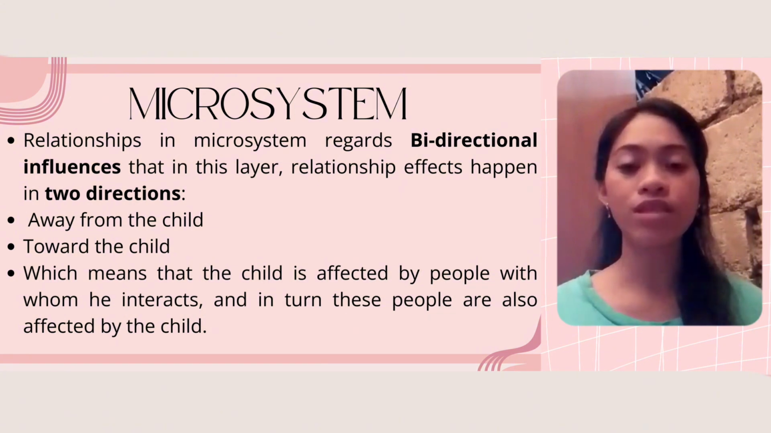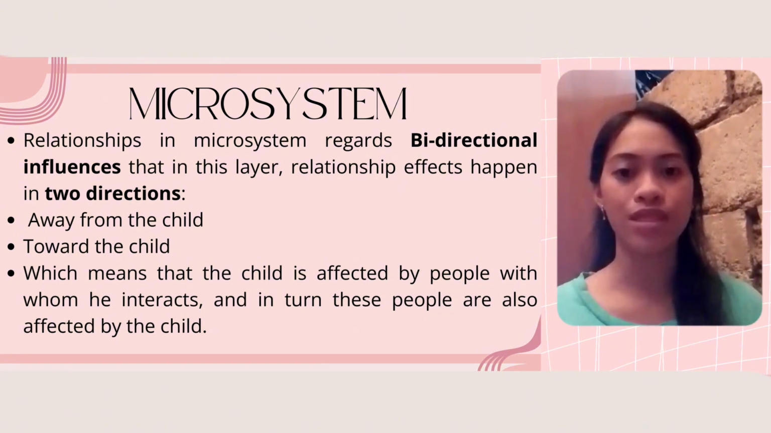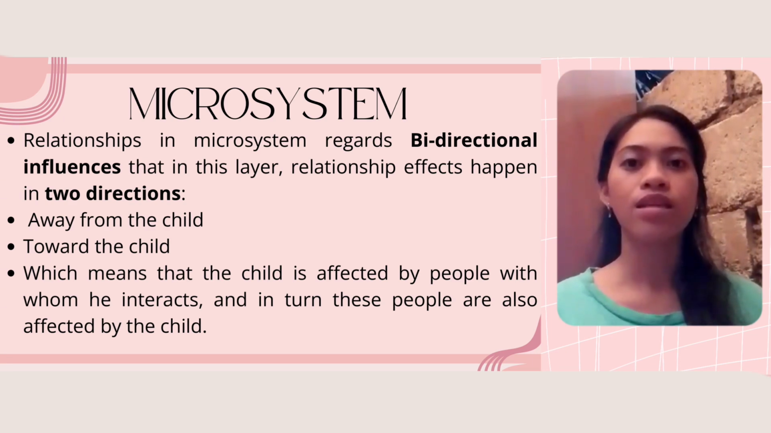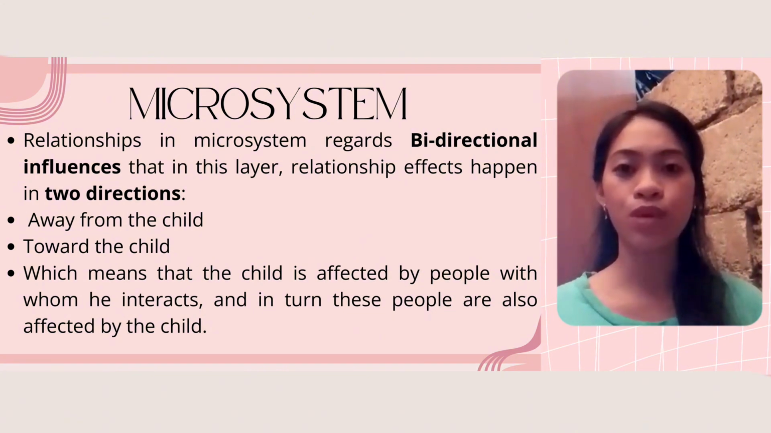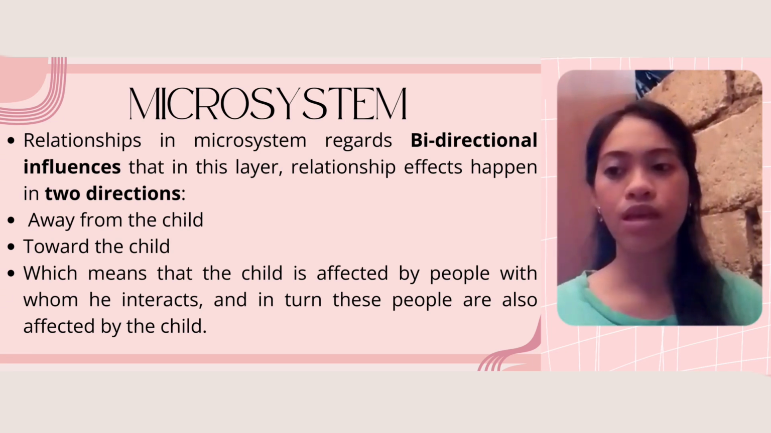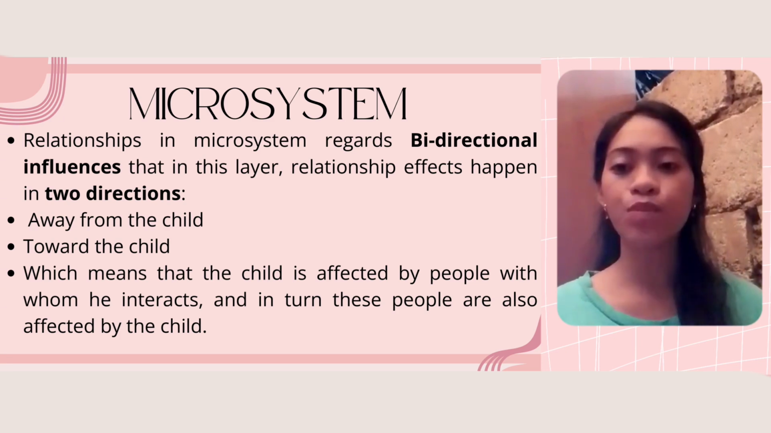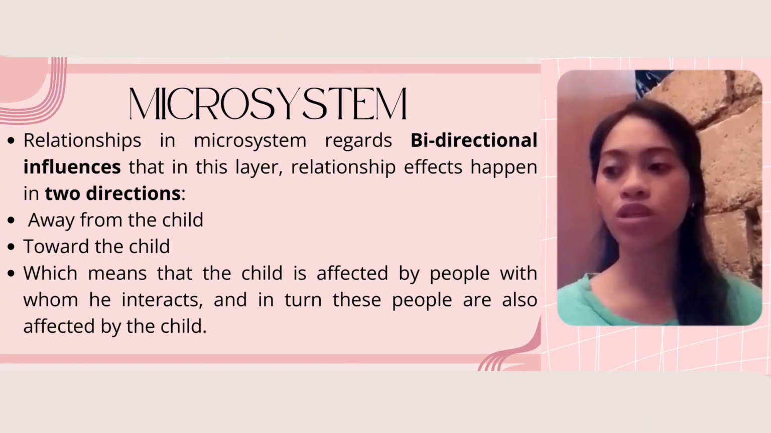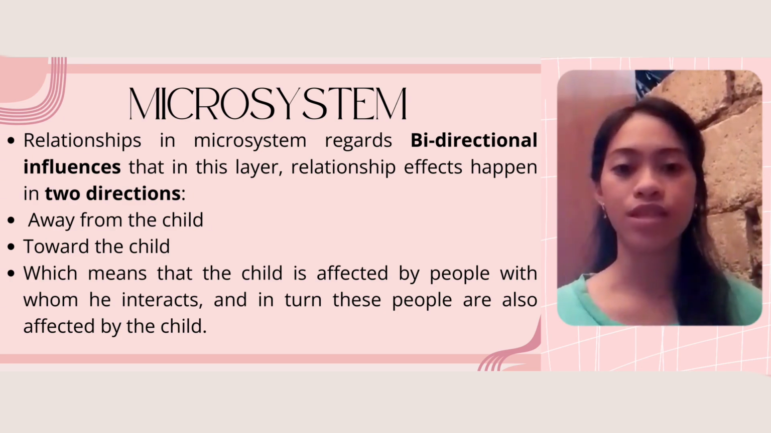In relationship, the microsystem regards bidirectional influences. In this layer, relationship effects happen in two directions, away from the child and toward the child, which means that the child is affected by the people with whom he interacts, and in turn these people are also affected by the child. Let's have an example. Alex lives in... So the first part in his microsystem is the home environment. This includes his interaction with his parents and siblings. So those are the microsystem.